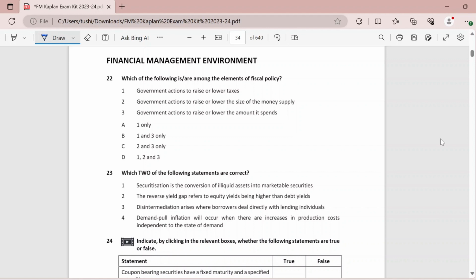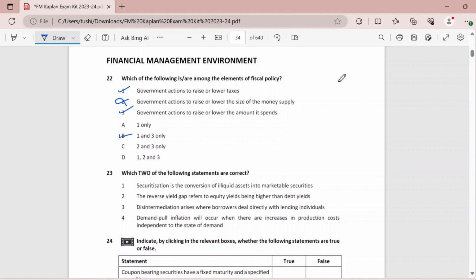Then, your monetary policy is another thing that will talk about money supply, interest rates, inflation rates, and everything. So in this we are asked about fiscal policy. So with respect to that, government's action to raise or lower taxes again will fall a part of fiscal policy. Then money supply will go under your monetary policy. Then government actions to raise or lower the amount it spends, so expenditure will talk about the fiscal policy. Your answer is 1 and 3, which is option B.